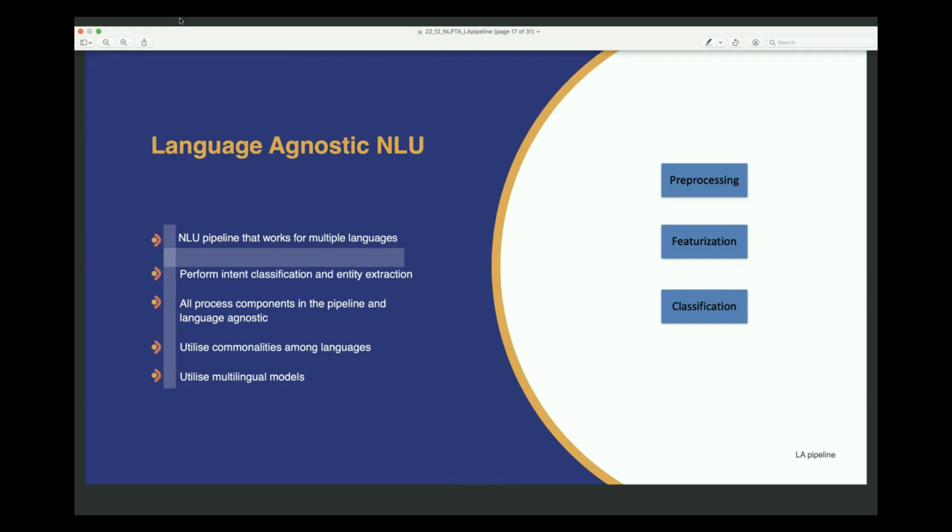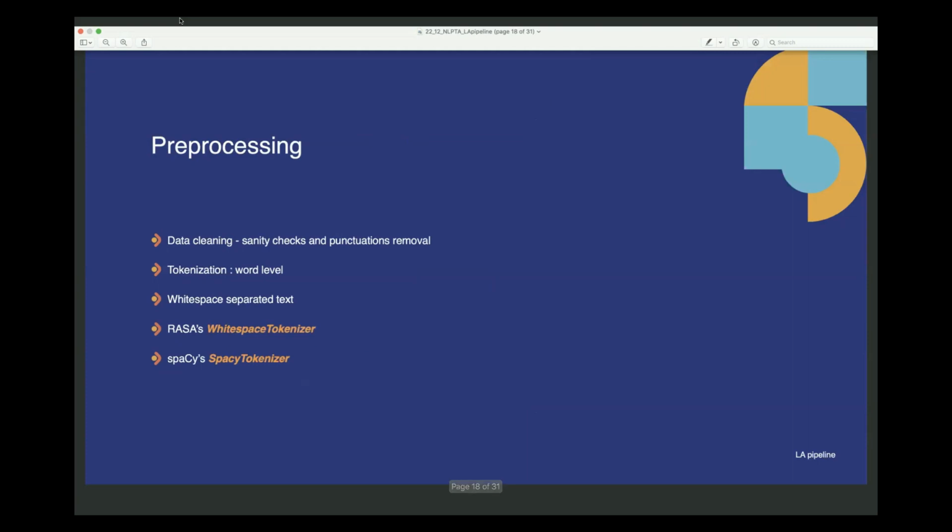And we have to perform intent classification and entity extraction as a part of NLU, natural language understanding. What we try to do is utilize commonalities between languages, and of course, we will try to use massively multilingual models to make it happen. So let's talk about each component one by one.